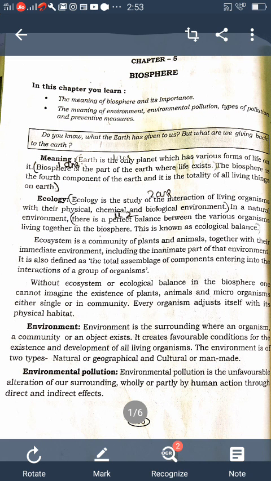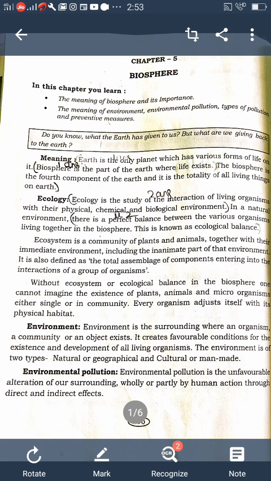Next, construction of soundproof walls in the factories, and also restriction of unnecessary use of sirens, horns and loudspeakers. Airports must be located away from the residential zones. Protecting the instruments of workers in the industries. Noise producing vehicles must be checked. Understood? So these are all the important measures for noise pollution.